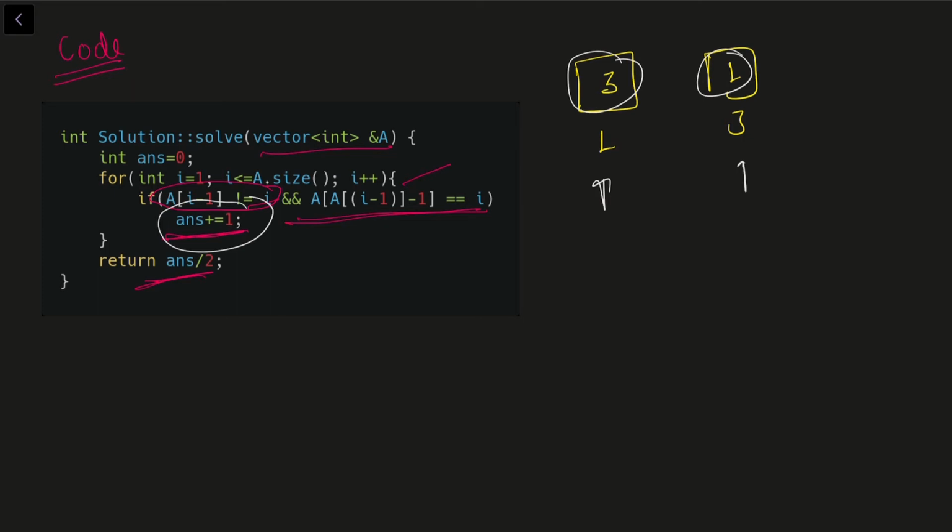And then when I move on to the next index, I'll again see that this is valid. Then I'll add it again to the answer. So in this fashion, we'll see that we are adding to the answer twice. So that's why we have to divide it by 2. Now let us move on to the second question.